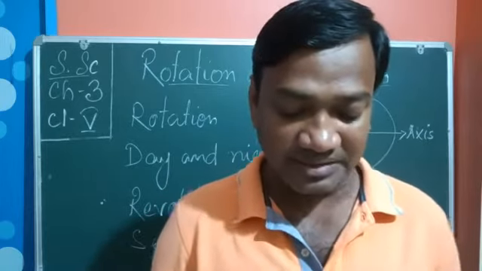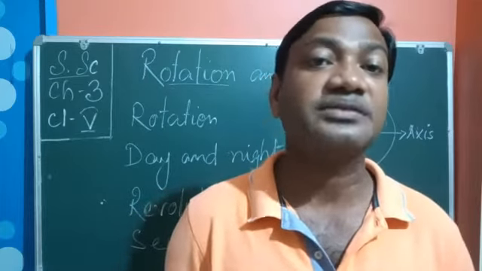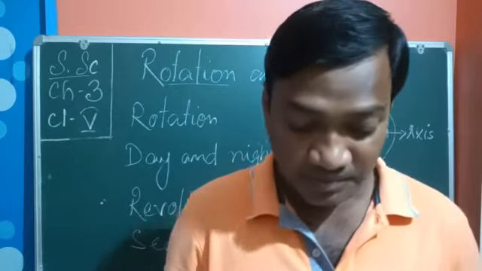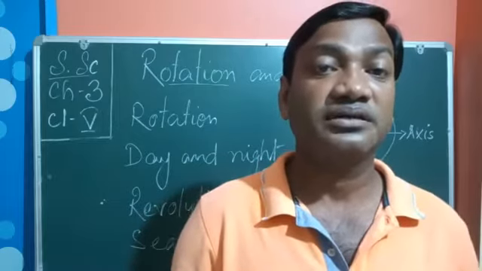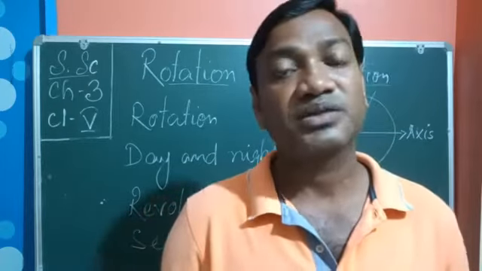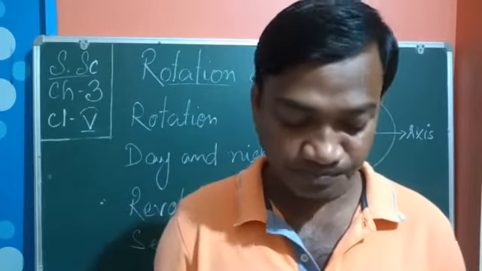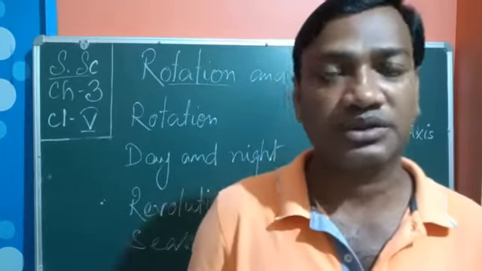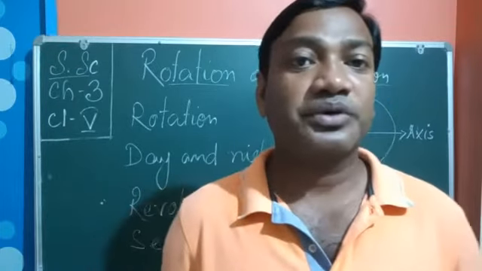We still say that the sun rises. Even now people say that yes, the sun is rising, the sun is setting down. But the sun is stationary. The sun is in its own place. The sun never rises or sets. The planets revolve around it. That means the planets revolve around the sun. So this is the story about Nicolaus Copernicus.